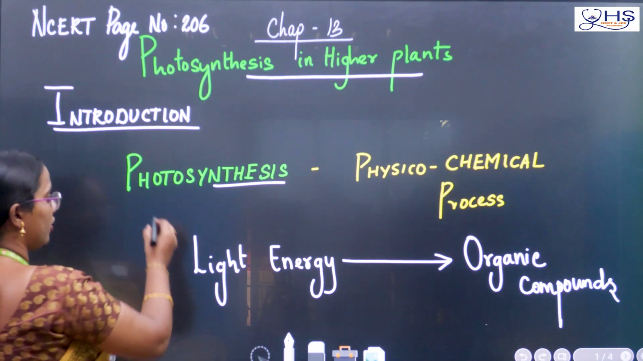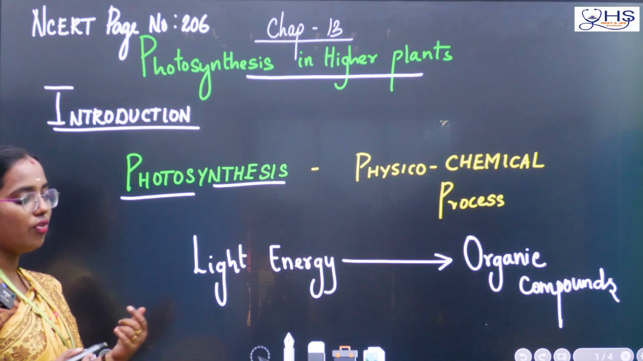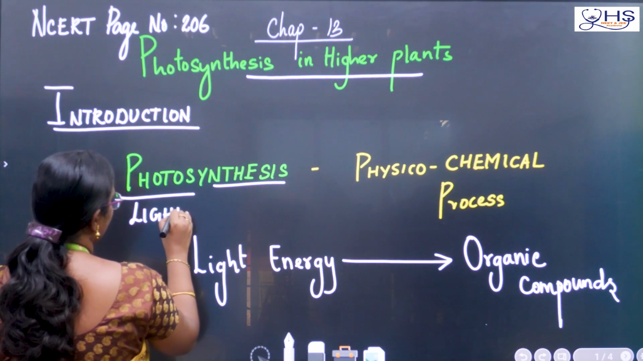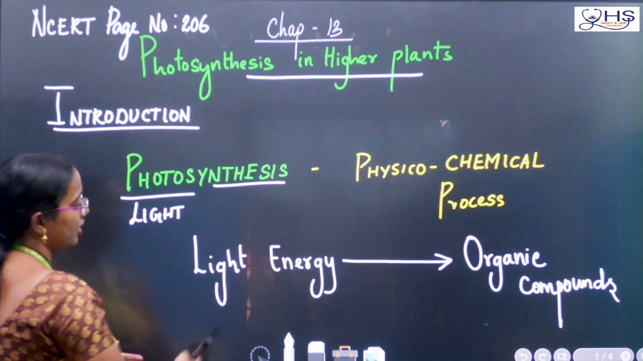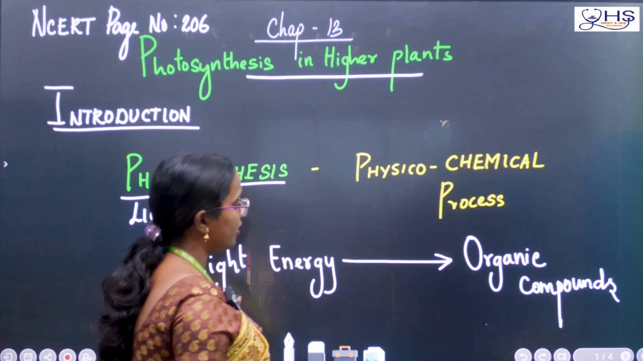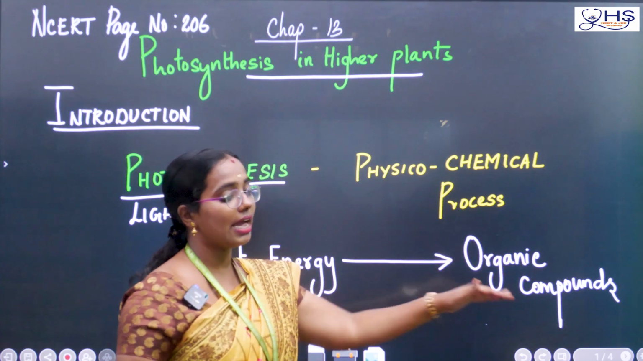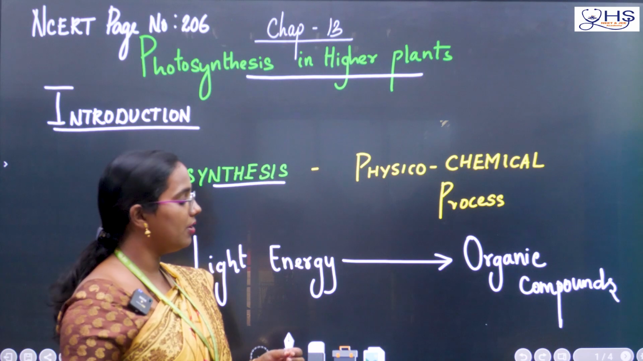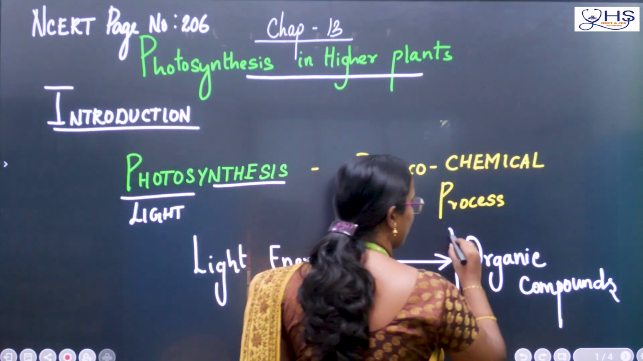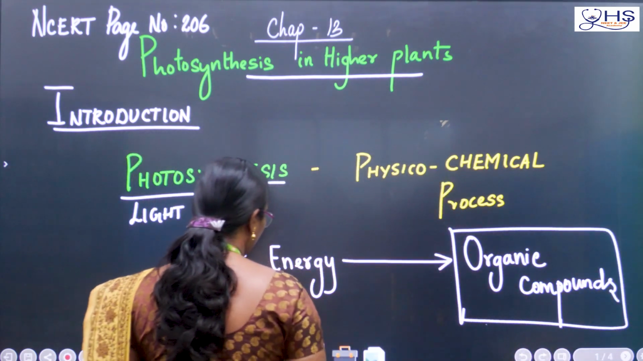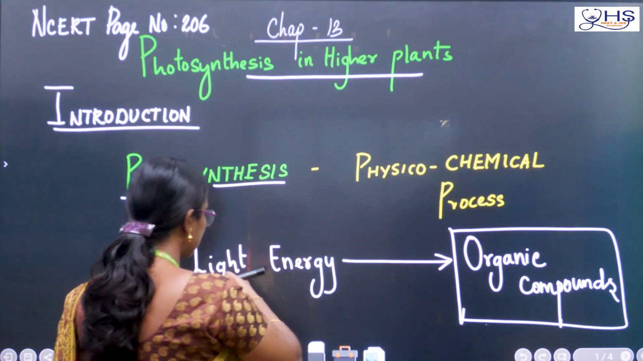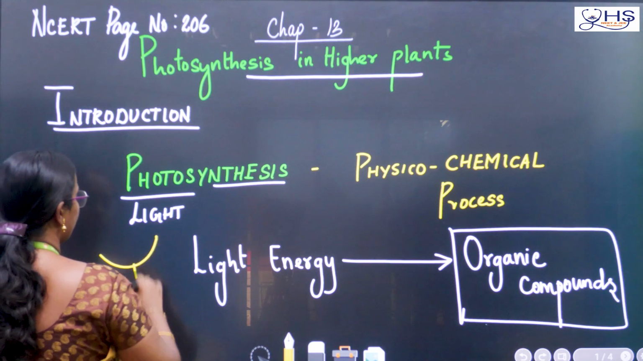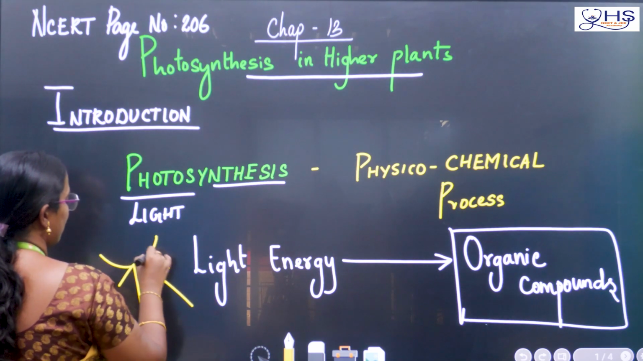Formation with the help of light is called photosynthesis. Photo means light. So from the light energy, the plant will make organic compounds. For example, what will be the organic compound made by the plant? First, what is this light energy? What is the source of light energy? Sun. Yes, the source of light energy is the sun.